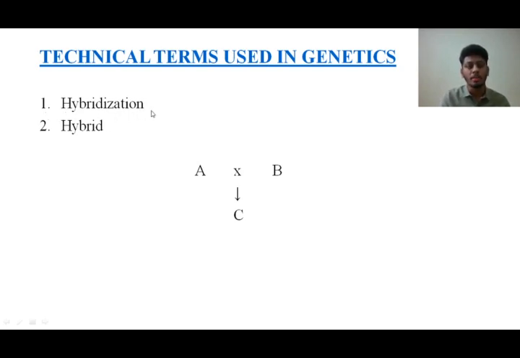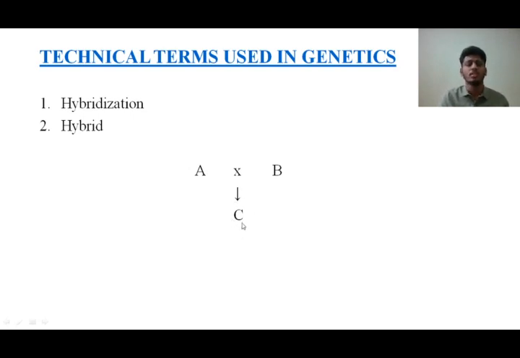Hybridization. When I say hybridization, there are 2 individuals here, A and B. Both A and B individuals are of the same species. I have taken 2 individuals of the same species and am crossing them to get another individual of the same species. This technique is called hybridization. Crossing of 2 similar individuals of the same species and getting another offspring is called hybridization.